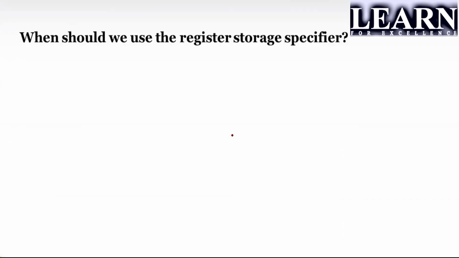When should we use the register storage specifier? Let us assume you are using a variable frequently, again and again. It will take a long time to access that memory. So if you want to reduce the time, you just give the register storage specifier.